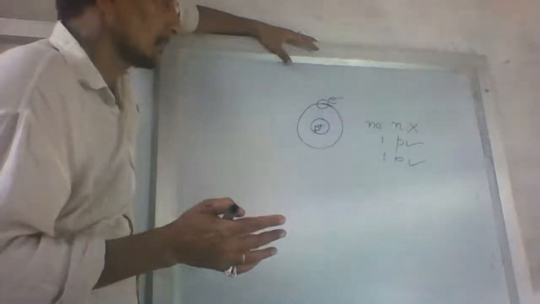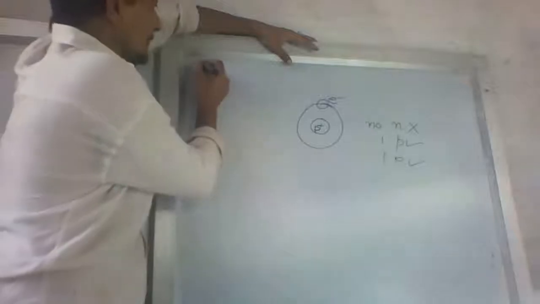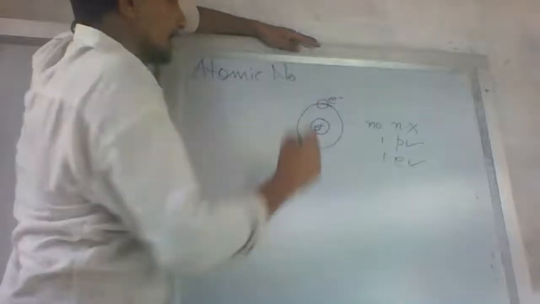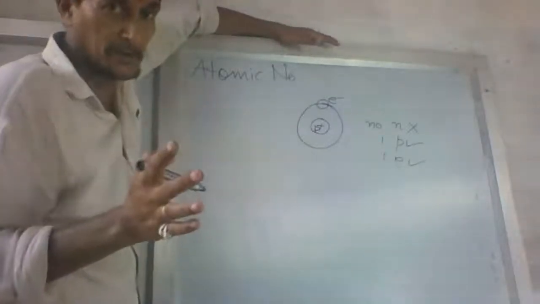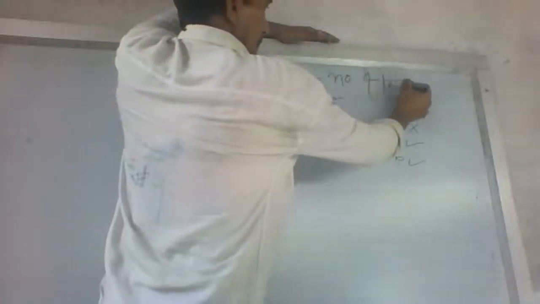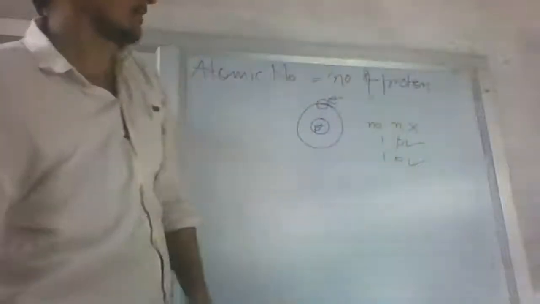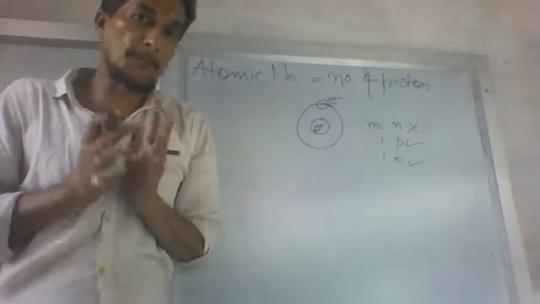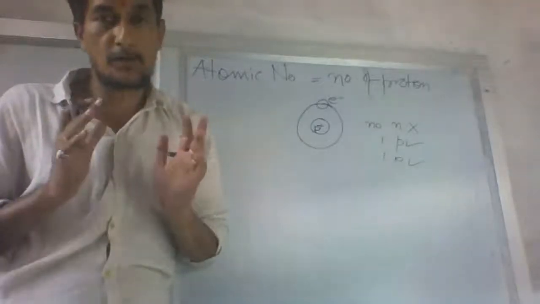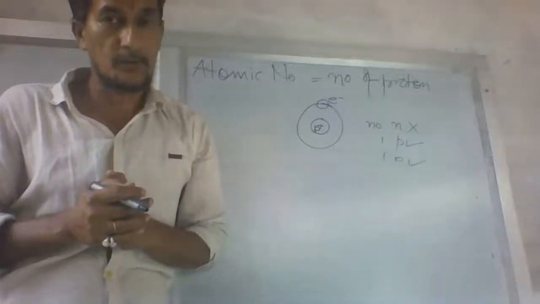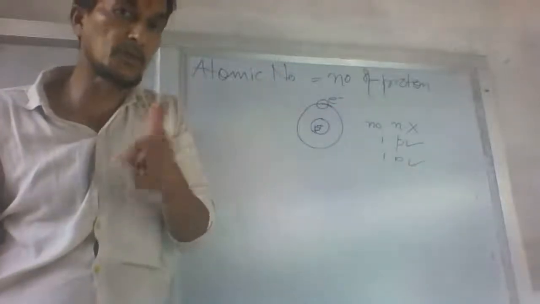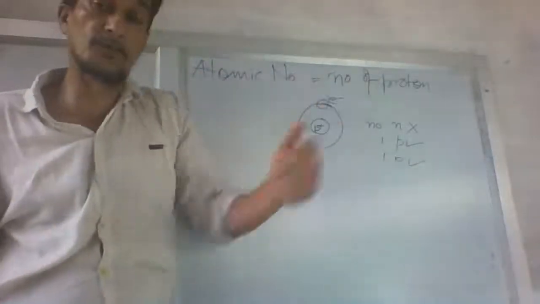To understand that, we have to come to know about atomic number. Atomic number. What is this? The number of protons is called the atomic number. Why the number of protons? As I have just told you, the number of protons is always equal to the number of electrons, to keep an element neutral. Since the number of electrons is equal to the number of protons, I am forcing you to know that atomic number is always the number of protons.